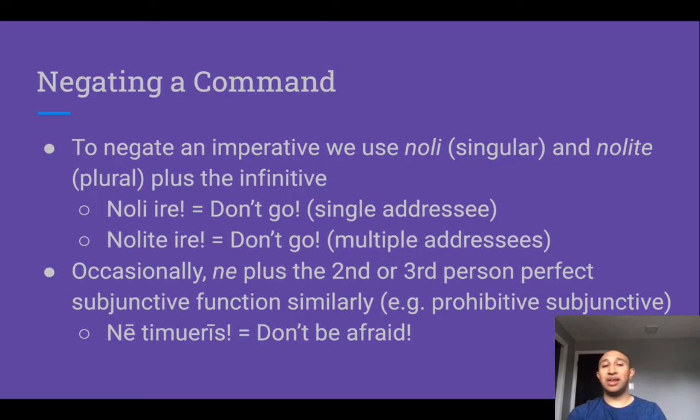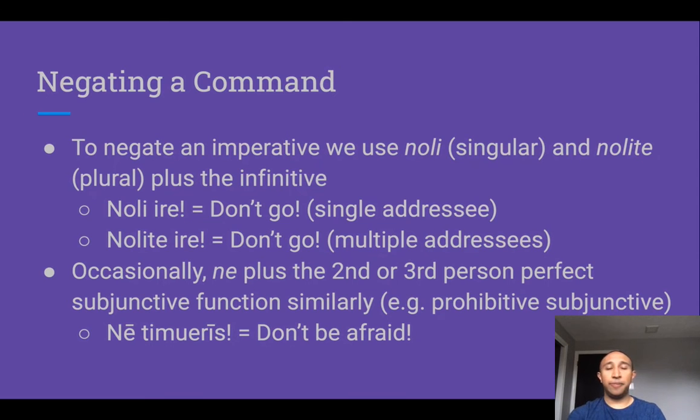So noli ire, as you see in the example, means don't go. And that addresses a single person, right? It's telling one person they're speaking with not to go. Nolite ire, which is the plural, means don't go, but has multiple addressees. So we use the imperative of nolo, noli or nolite, plus the infinitive to negate an imperative.